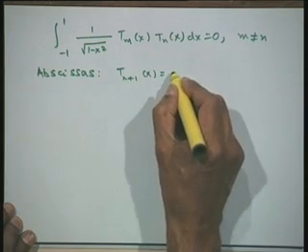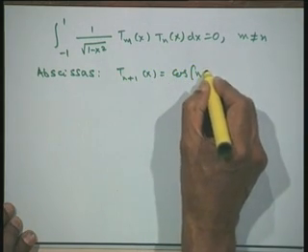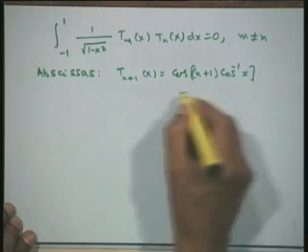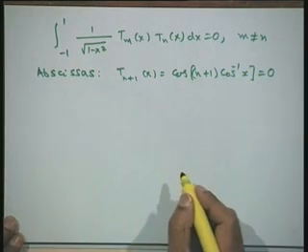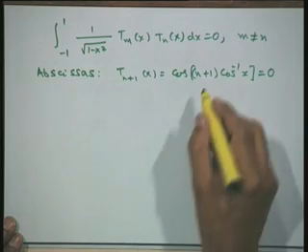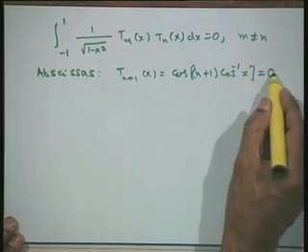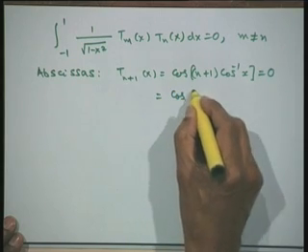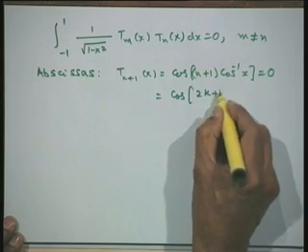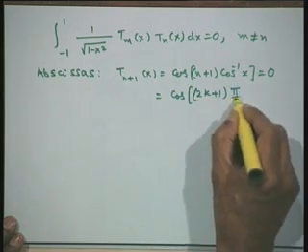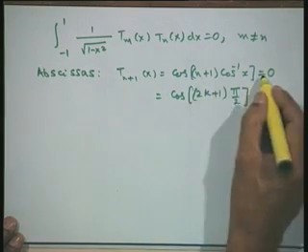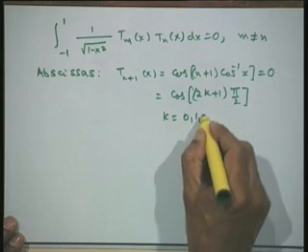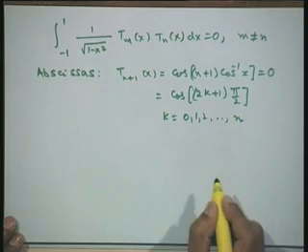So, I can put cos of (n plus 1) cos inverse x equal to 0. Now, cosine of a certain quantity is equal to 0, so I can set it as cos of (2k plus 1) into pi by 2, since cosine of this quantity is 0, with k equal to 0, 1, 2, up to n.